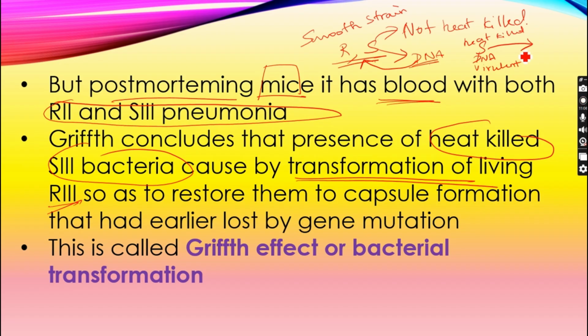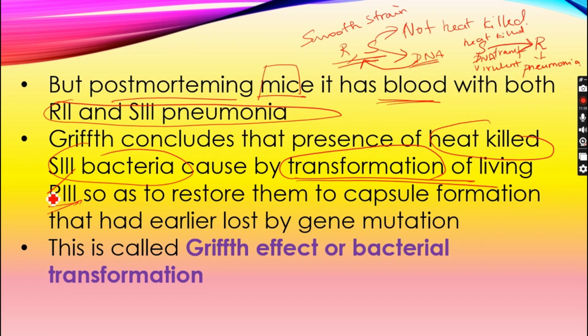So, it passes its DNA to rough strain bacteria. When it passes this to the rough strain bacteria, it causes it to behave as a pneumonia-causing, virulent bacteria. Therefore, here we can find the transformation principle. That means the DNA is transformed from one bacteria to another bacteria.